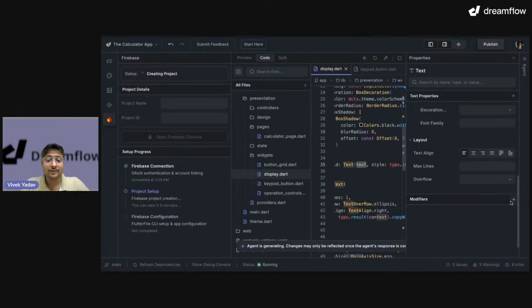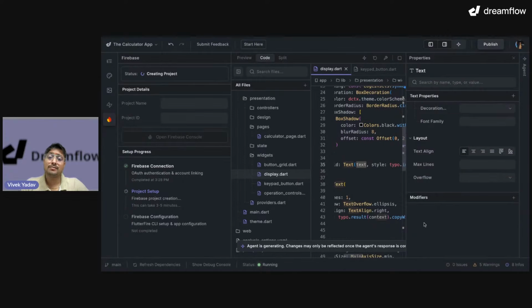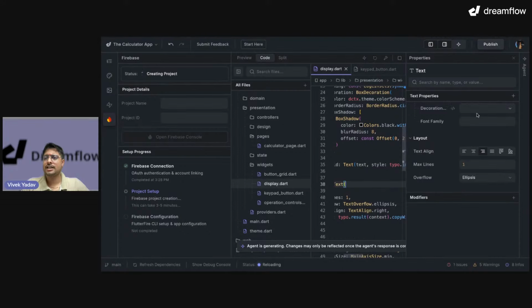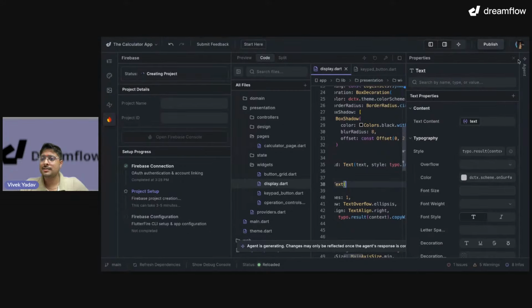We also have modifiers if you don't know. You can click on modifier and add anything that will be wrapped to this text. So this modifier will modify the widget that we have over here. Okay. Right now I'm not going to do any modifier. I will leave it up to you to play with it.